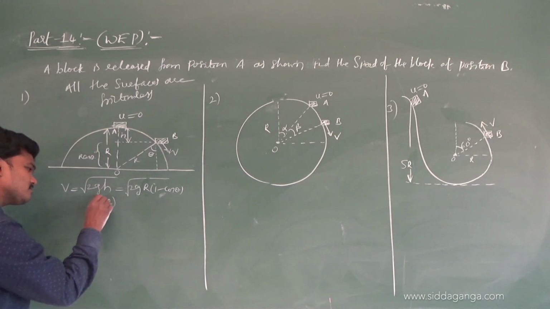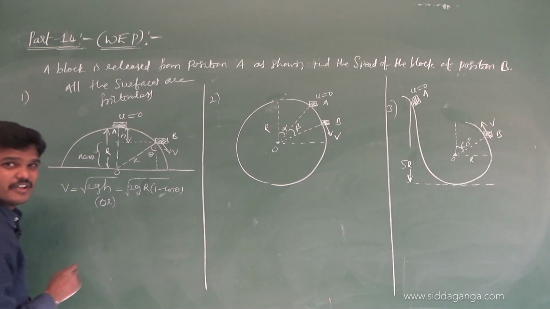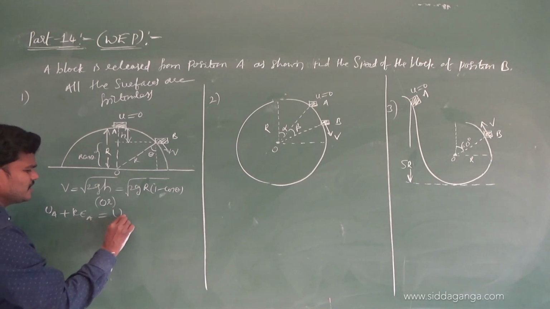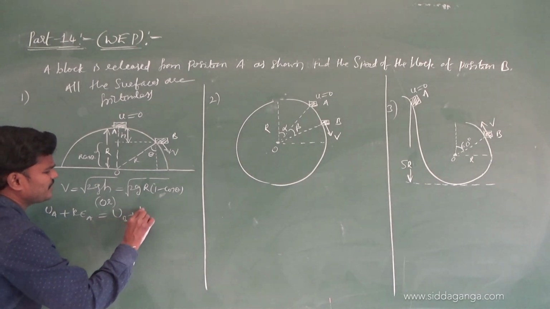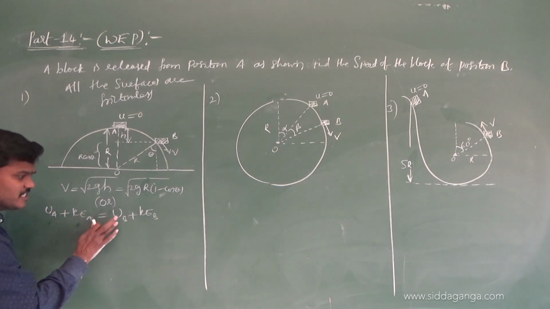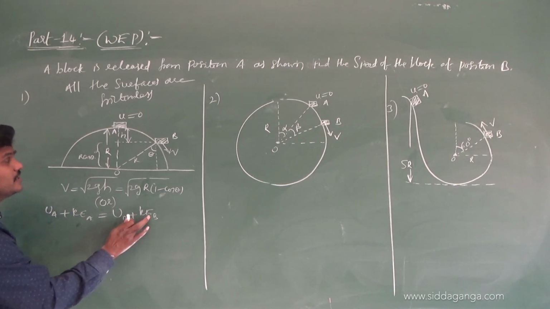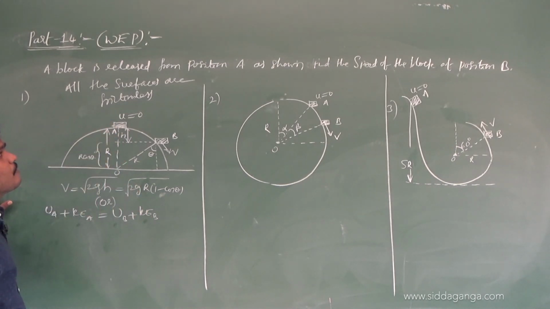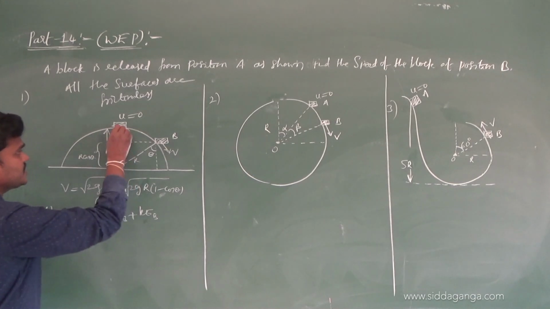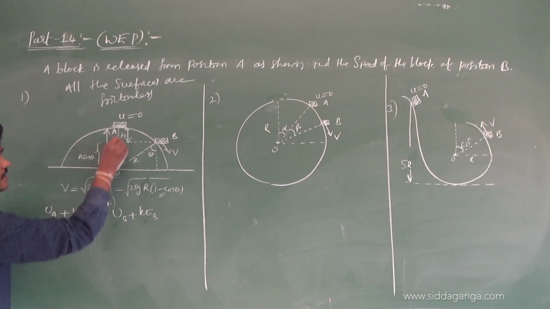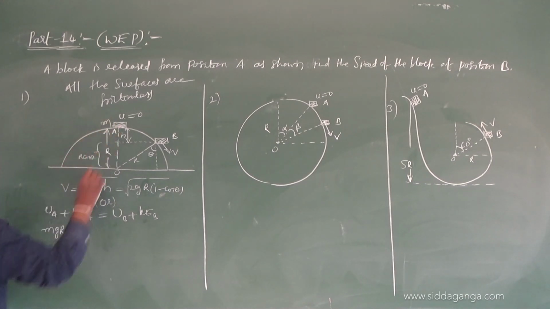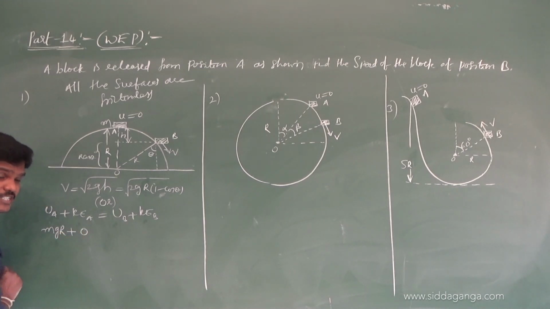Okay, leave it. Just balance energies at A and B. This is the better way. From the law of conservation of energy, energy at A is equivalent to energy at B. So potential energy at A plus kinetic energy at A is equivalent to potential energy at B plus kinetic energy at B. What is the potential energy at A? With respect to O, the body is at a height of r, so mgr, if m is the mass, plus kinetic energy 0.